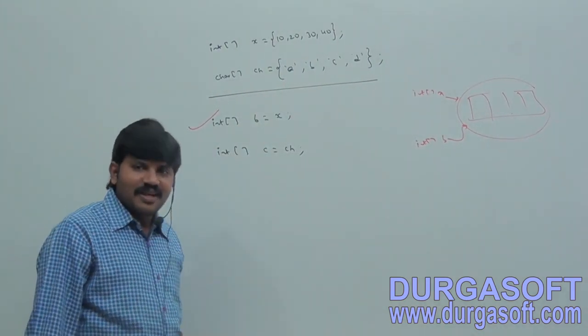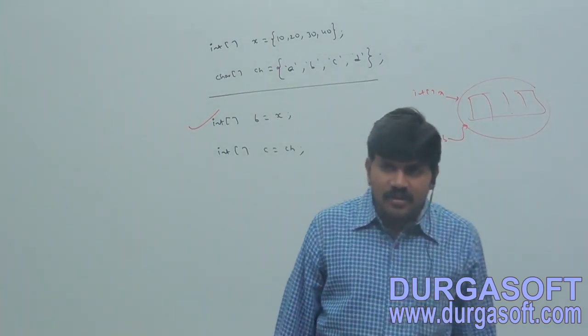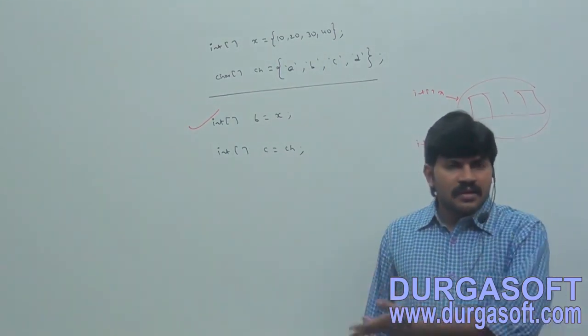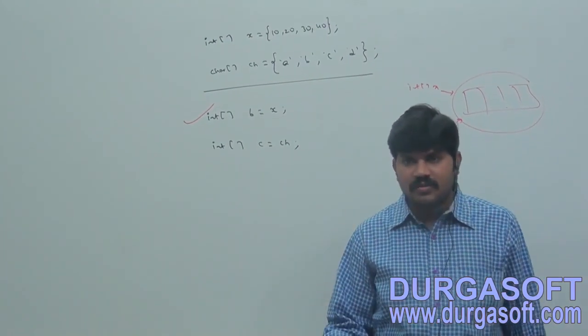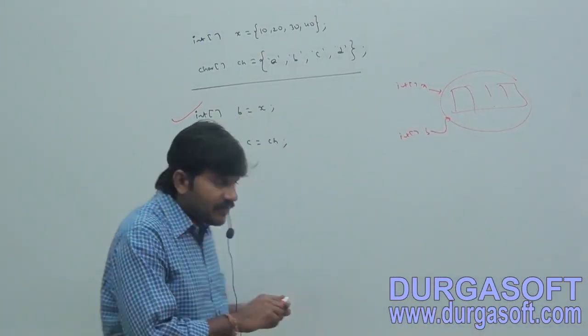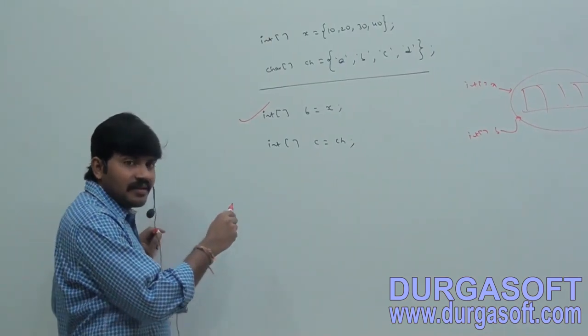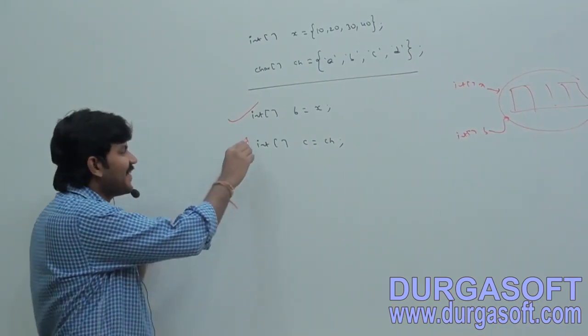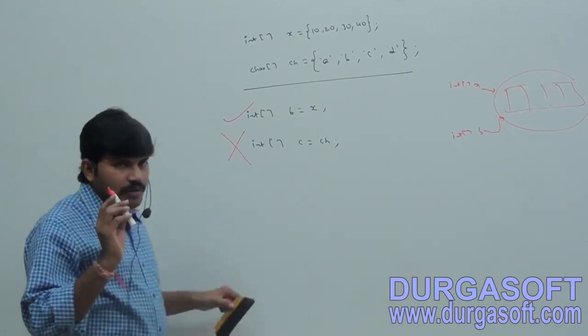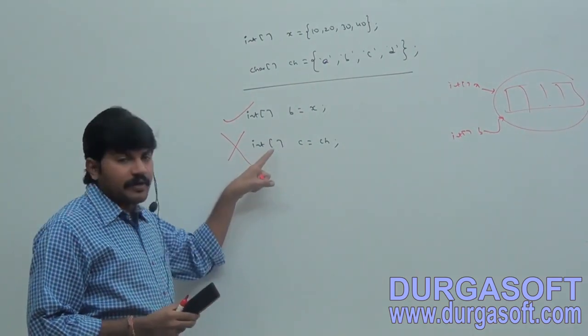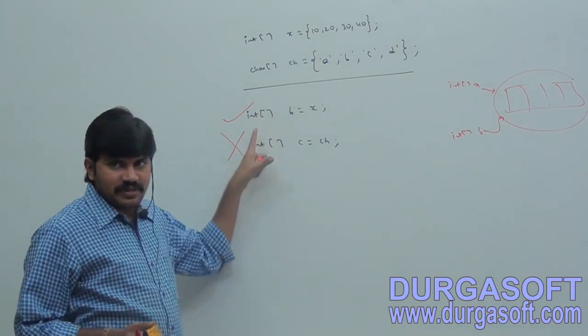Char element can be promoted to int type or not? Then obviously a char array can be promoted to an int array. Char to int promotion is always there. That's why, is it valid or invalid? Invalid. You are going to get a compile time error. Most people will feel, why is it invalid? Because the first one is correct, that's why the second one is wrong? No.